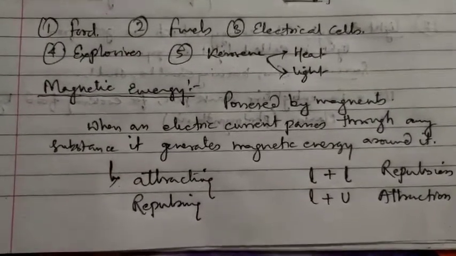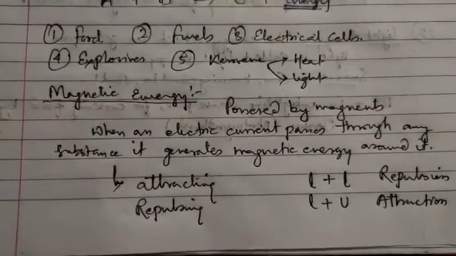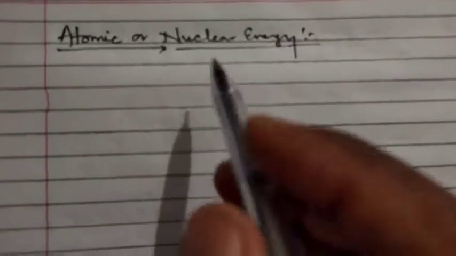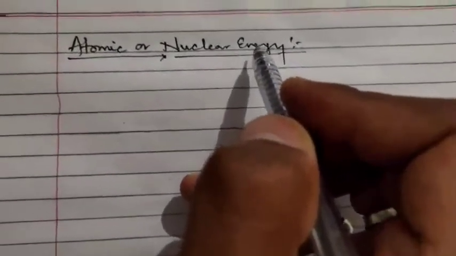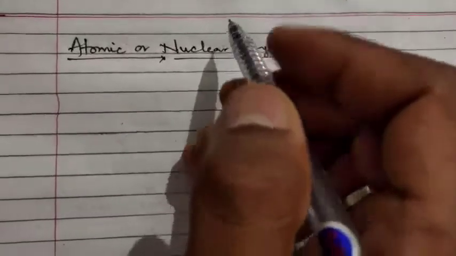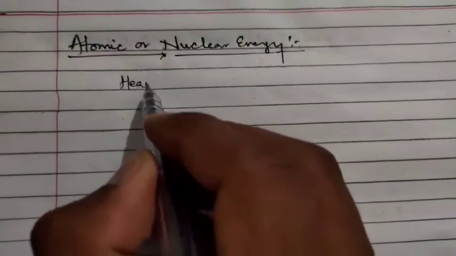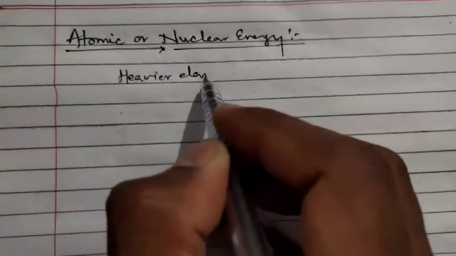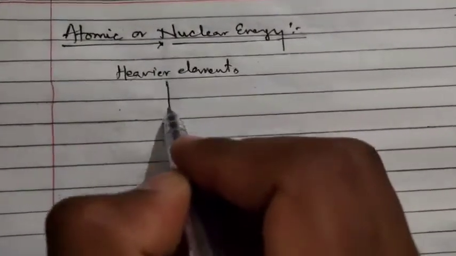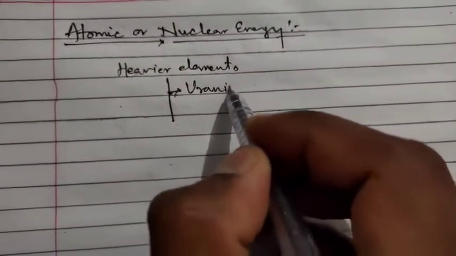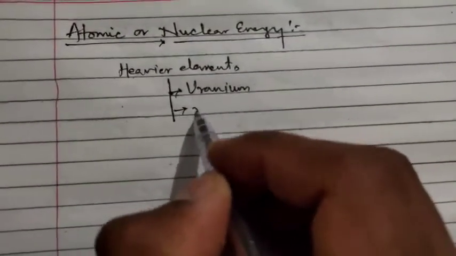Next we will see atomic, or you can say nuclear, energy. As we know, on our earth there are some heavier elements like uranium and radium.